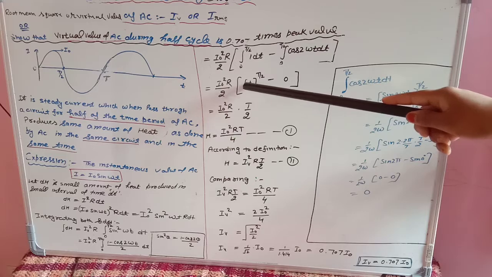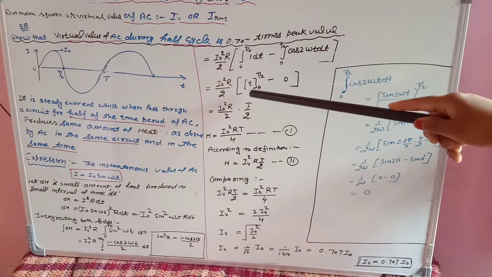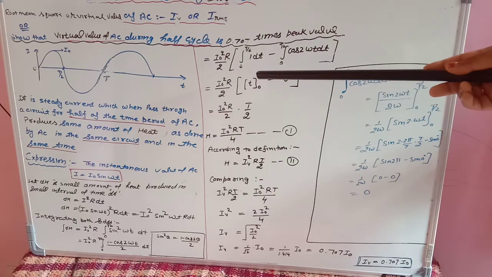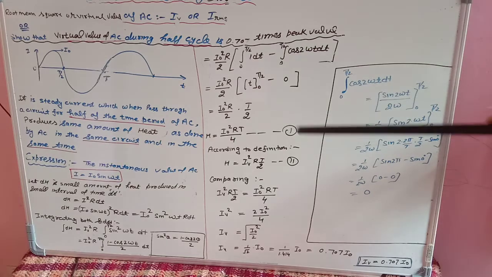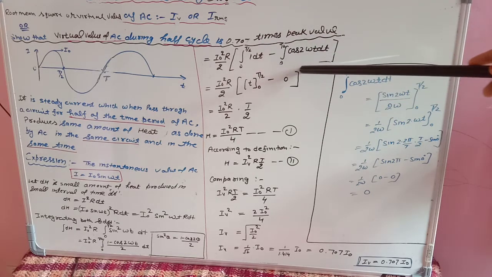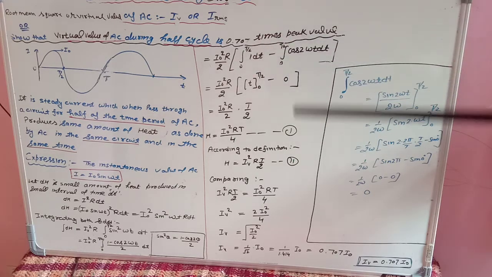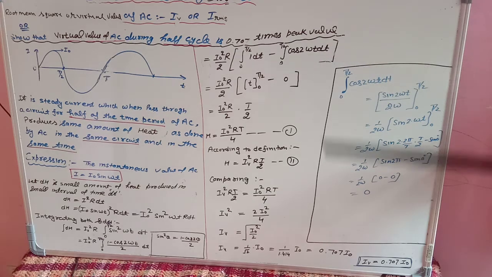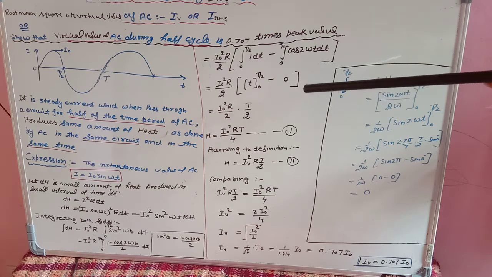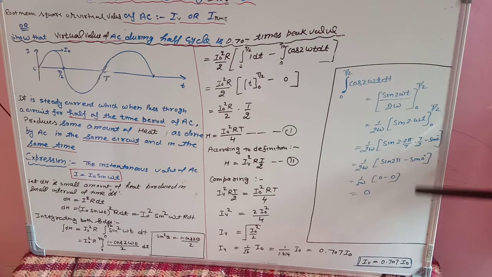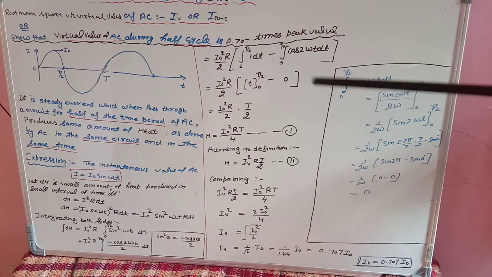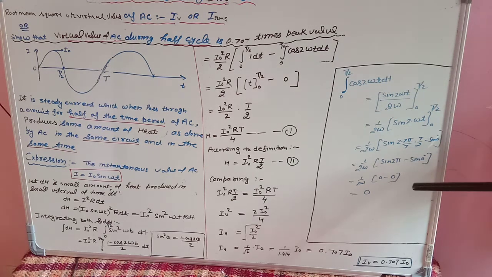Okay, so it is the integration of 1 dt, which is t, with limits 0 to t by 2, minus the integration of this whole function, which is equal to 0. Now why is the integration of this whole function 0? If in physics you write it directly, then also it is okay, but it is also important to write its proof, that why the integration of this function is 0.